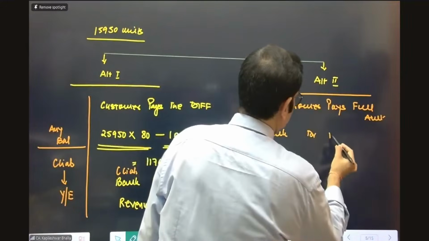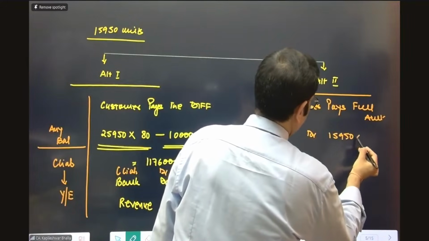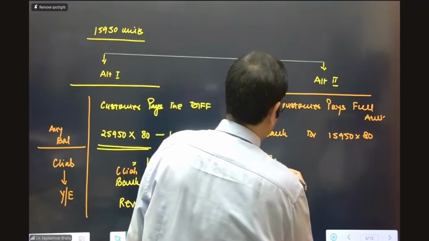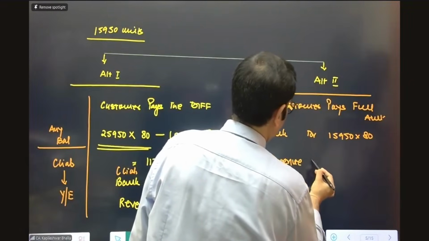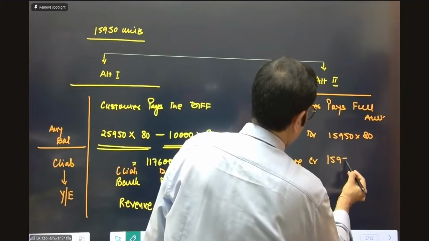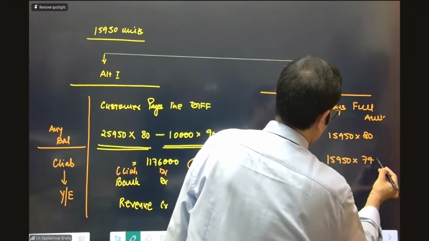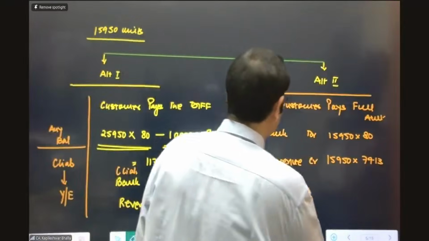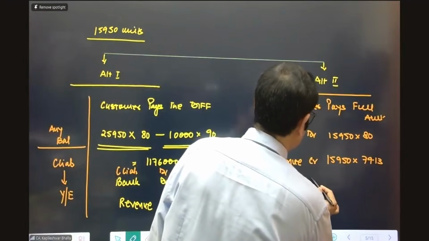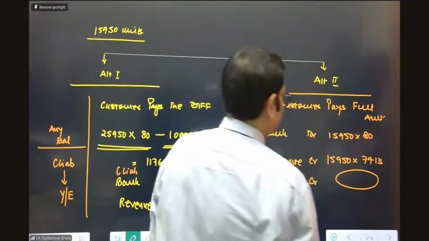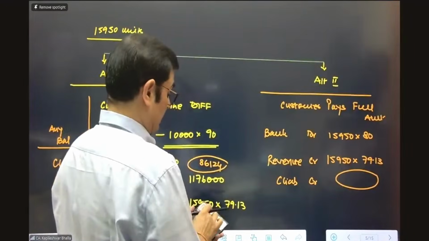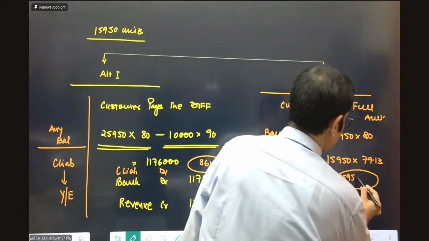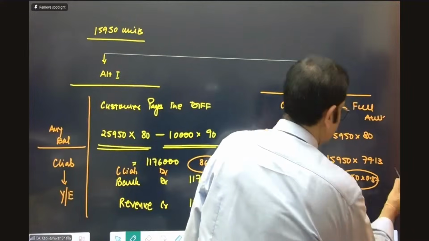So bank gets a debit. For the additional units, he pays you at the rate of 80 itself. And we record the revenue. And the revenue is recorded at 15,950 units at 79.13. And the difference again is going to be adjusted in the contract liability itself. So this is going to be 80 minus 79.13, that's 0.87. So this will get adjusted at this stage.